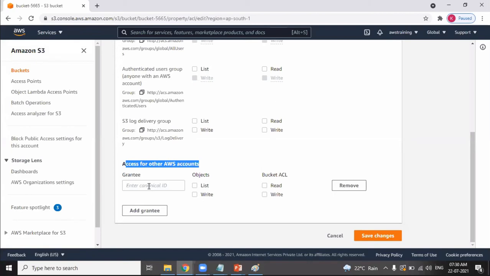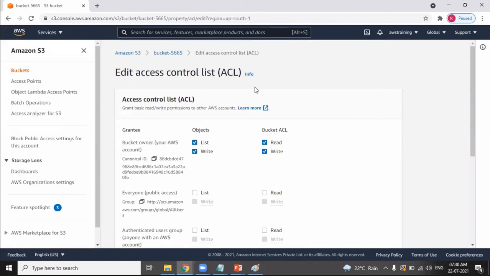Clear? That is about access control list. I have provided the access at what level? Bucket level. Let's say if there are 10 objects available in the bucket, all the 10 objects, the other account can also see that. Clear? That is about access control list.